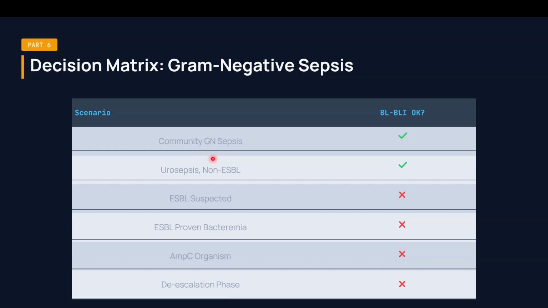So the decision: when you see a community-acquired gram-negative sepsis, BL-BLIs can be given as the first choice, either the cephalosporin-sulbactam or Piperacillin-Tazobactam. In case of biliary sepsis with a non-ESBL organism, you can again go for a BL-BLI combination. When an ESBL is suspected, avoid BL-BLI and go straight away for carbapenems. When ESBL bacteremia is present, always go for carbapenems and not BL-BLIs. When AmpC organisms are present, go for cefepime or meropenem. In the de-escalation phase also, BL-BLIs should not be used. It should be de-escalated to a better drug, probably ceftriaxone or a third generation cephalosporin.